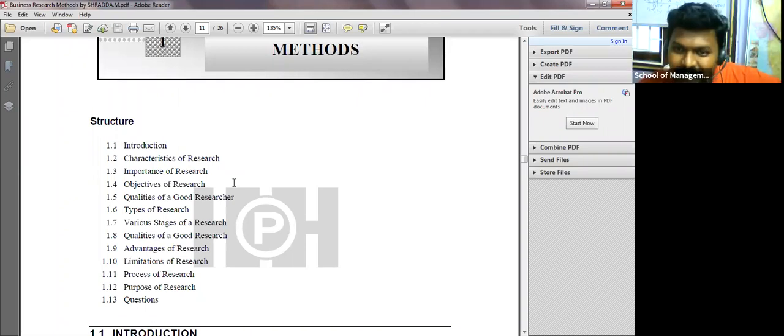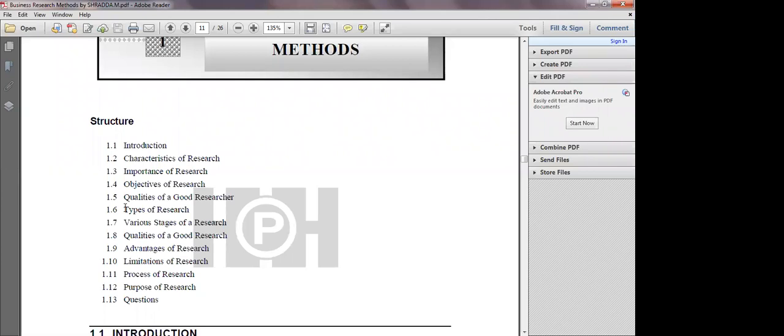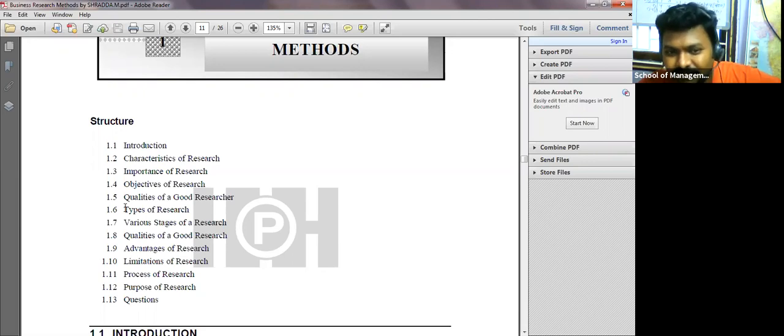But types of research is there? Yes, types of research is there. Even various stages of research were also there, the process we are talking about. Advantages of research, limitations of research, process of research, and various stages of research are a similar kind of thing. Purpose of research was included in the types of research, and in this process even research design. Okay, clear?